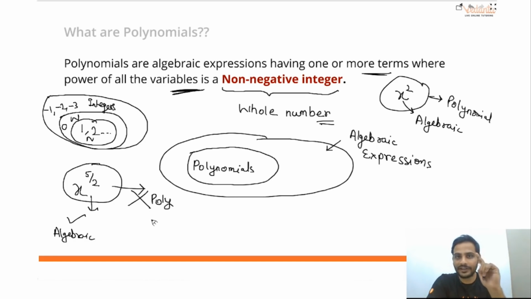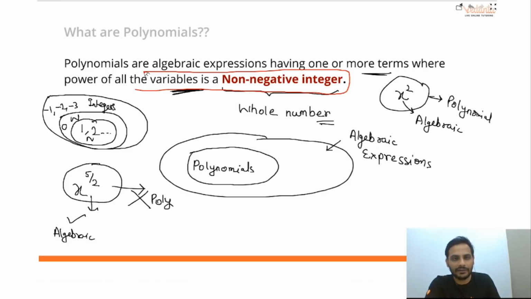So for that, what is the condition? There is only this one condition: the power of all the variables should be a non-negative integer. Non-negative integer means what? Whole number. So whenever an algebraic expression is written, just check the powers of the variable. If all the powers of the variable are whole numbers, we will say it is a polynomial. Understood? I hope I am clear at this point.